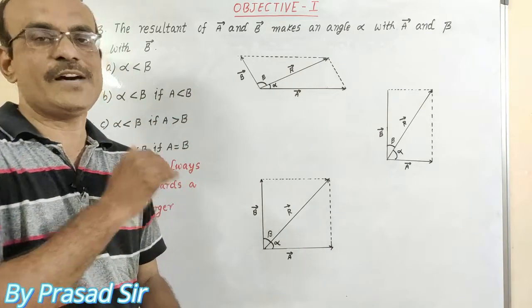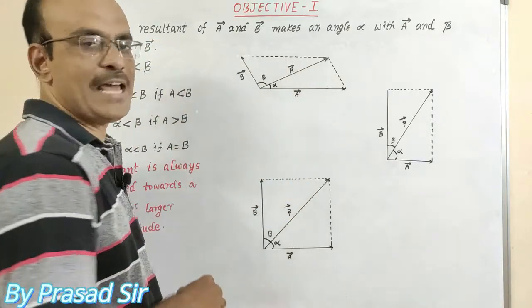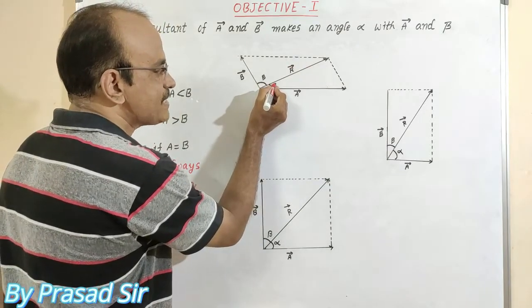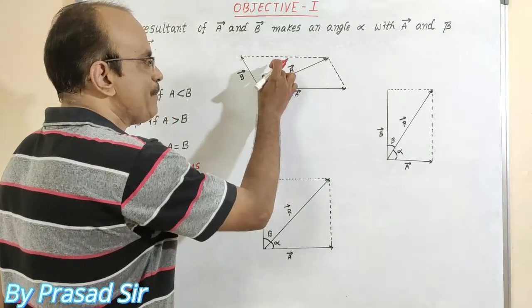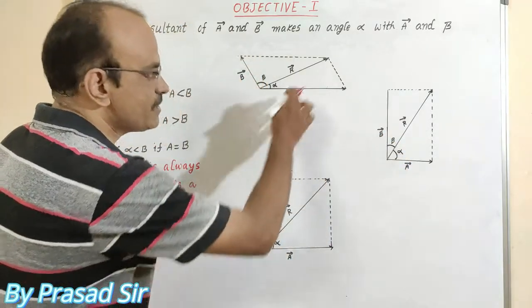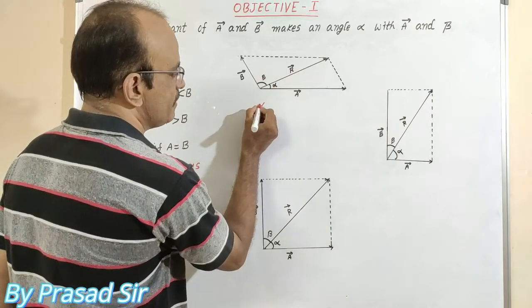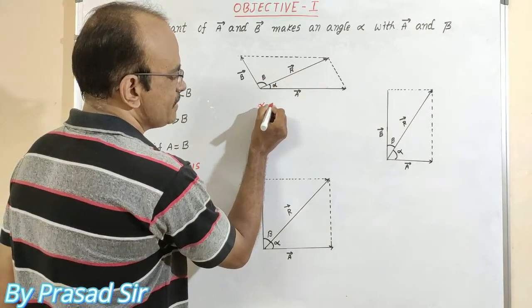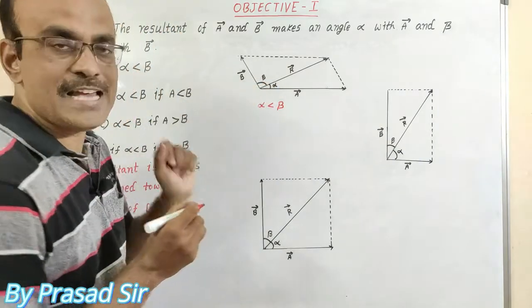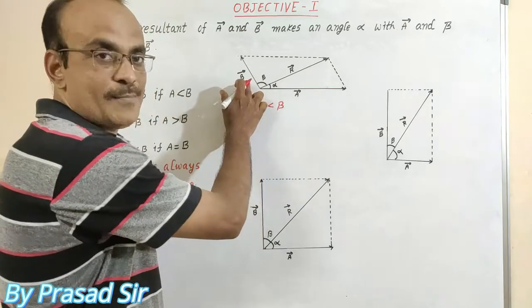Now to answer this one, first of all I will make the diagram like this. Here I took this one as alpha, which makes an angle with A, and beta makes an angle with B. All these three diagrams I draw like this only. In this condition, alpha is less than beta. If alpha is less than beta, observe the A vector and B vector magnitudes.